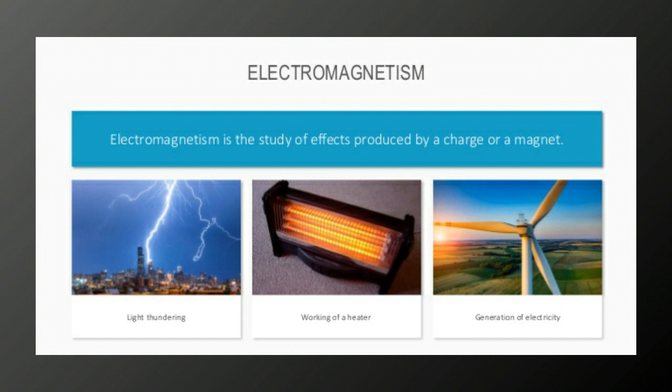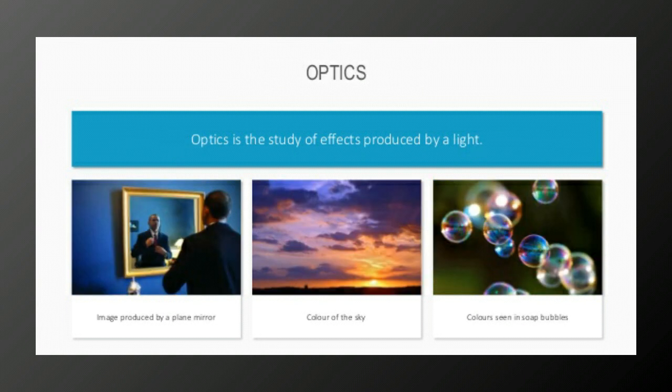Electromagnetism. Electromagnetism is the study of the effect produced by a charge or a magnet. Lightning, working of a heater, generation of electricity. These are the applications of electromagnetism.